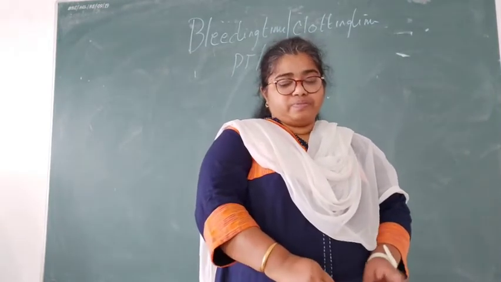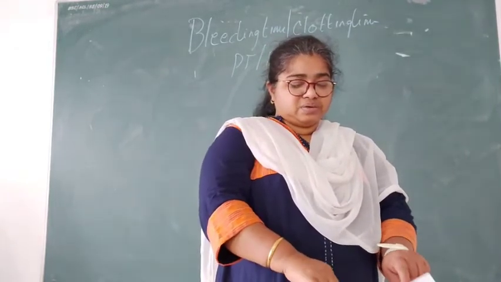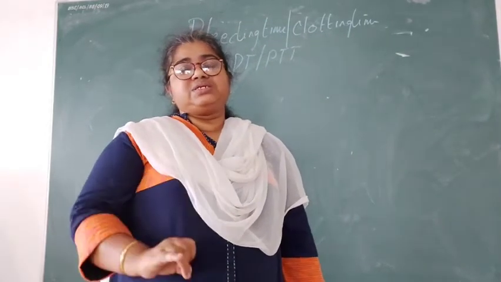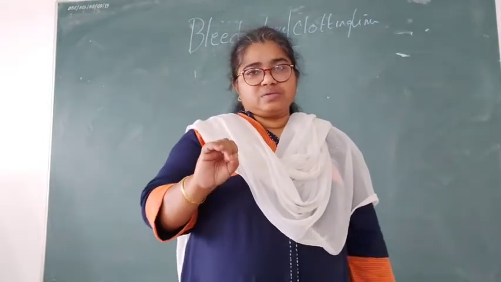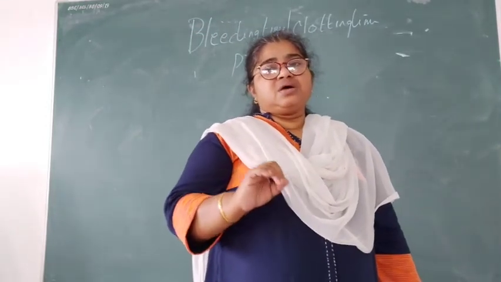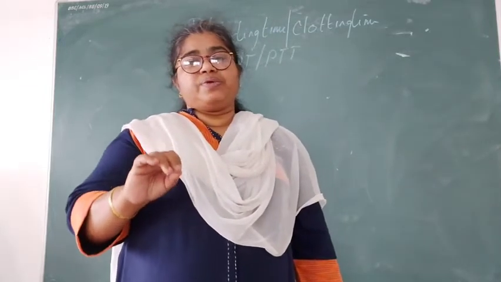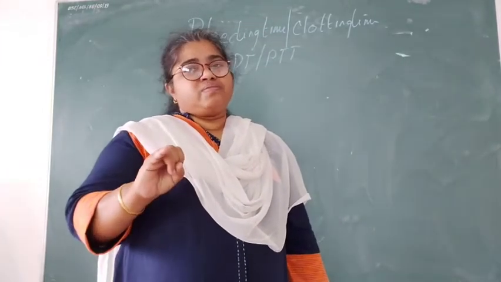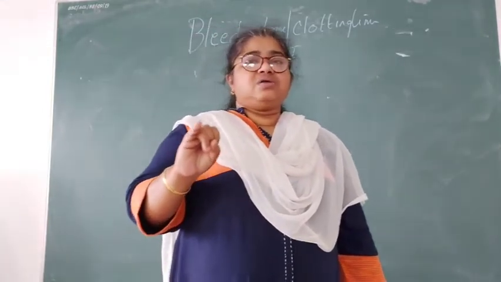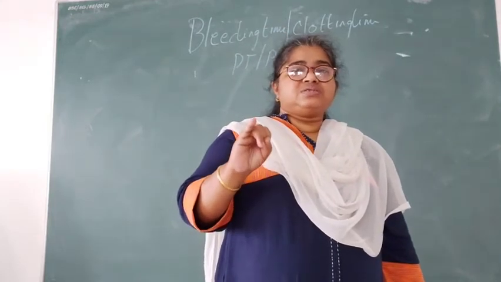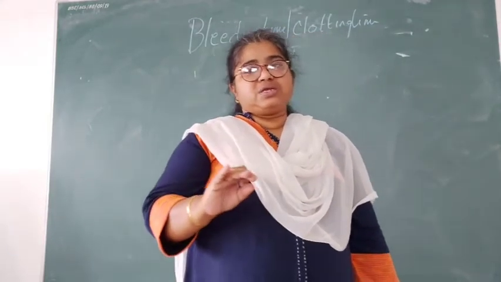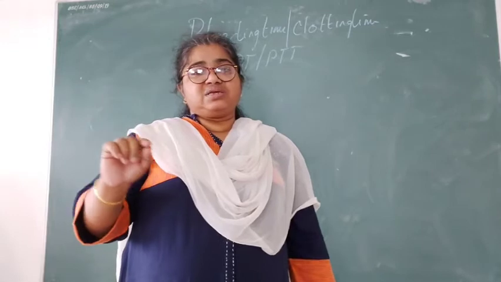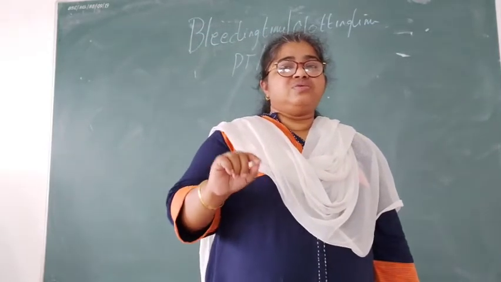So we have seen about BT, CT, PT and PTT, that is bleeding time, clotting time, prothrombin time and partial thromboplastin time. Normal BT is from 2 to 7 minutes. Normal clotting time is from 5 to 10 minutes. PT is from 0.5 to 1 second, and PTT is from 25 to 30 seconds.